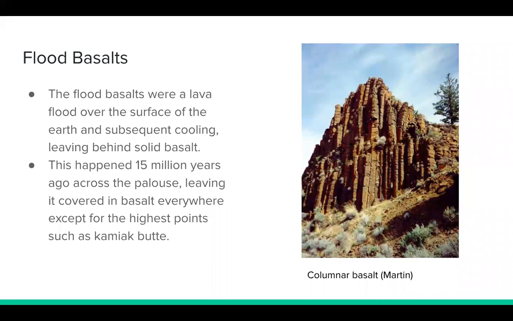The flood basalts are a type of dark rock formation. They are the result of a lava flow or series of lava flows over a large area of land or underwater. About 15 million years ago, lava flowed over the Palouse, covering every inch of land except for the taller points such as Kamiak and Steptoe Buttes. These lava flows left behind flood basalts across the land. These formations are still found in the Palouse and across much of Washington state, including the Columbia River.